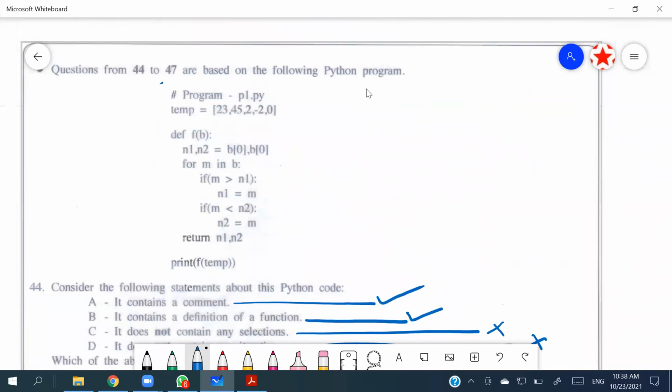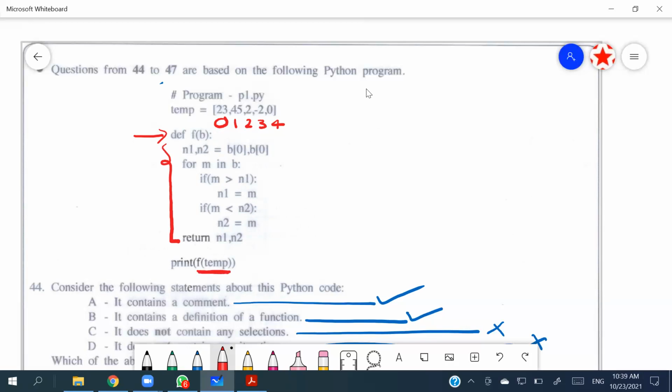Right. So if we hand trace this, there is a variable called temp, which is a list, right? When there is a list, please mark the indexes 0, 1, 2, 3, and 4. Since they are not referring to -1, don't bother about the minuses. Then you are going to meet the definition. It's not going to happen until it is being called. So from here to here, they are not executing. This is the place where it's going to execute.